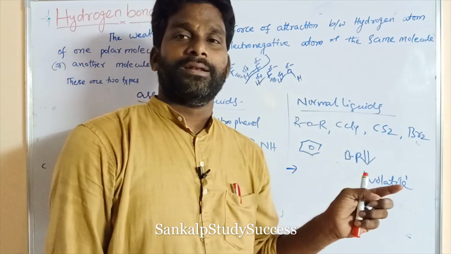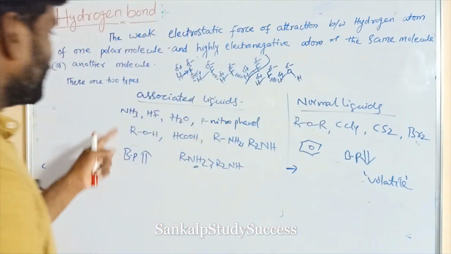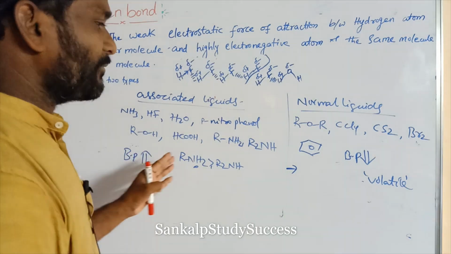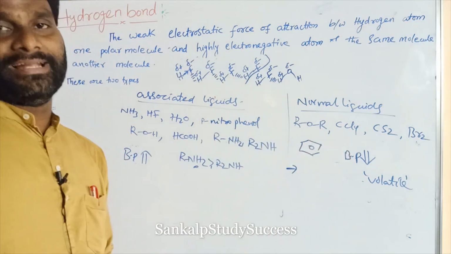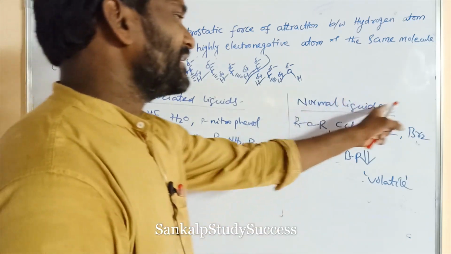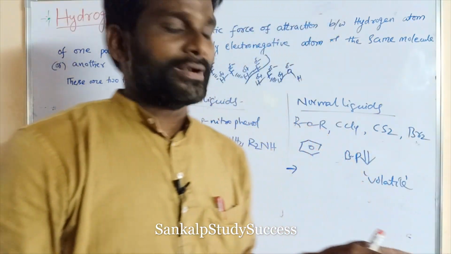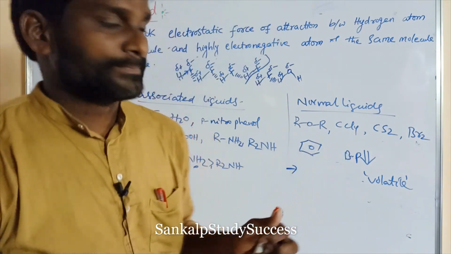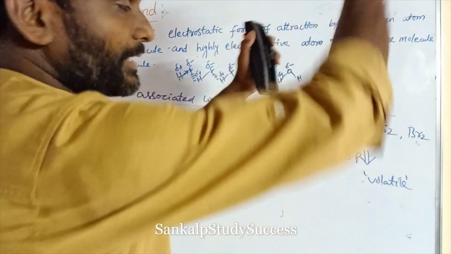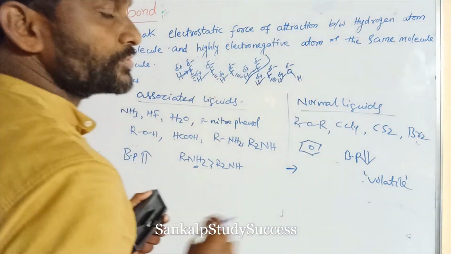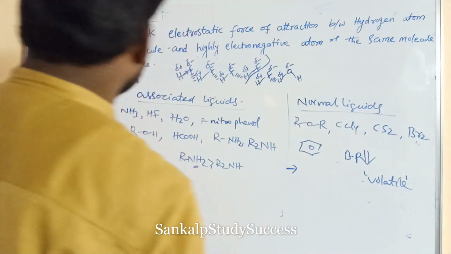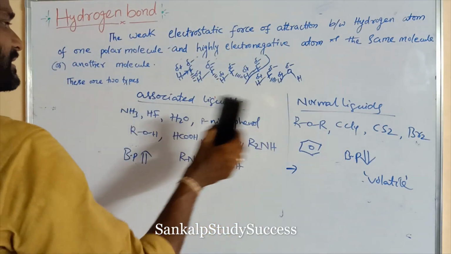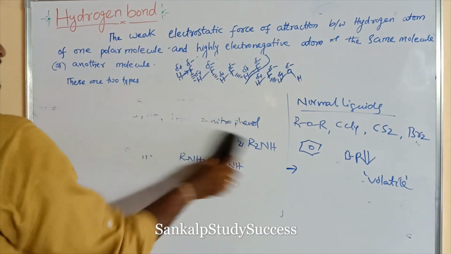But associated liquids have high boiling points, so their volatility is very low. But normal liquids, which do not contain hydrogen bonds, are highly volatile liquids. Volatile means easily evaporated, right? Due to the low boiling point. These are the associated liquids and normal liquids.